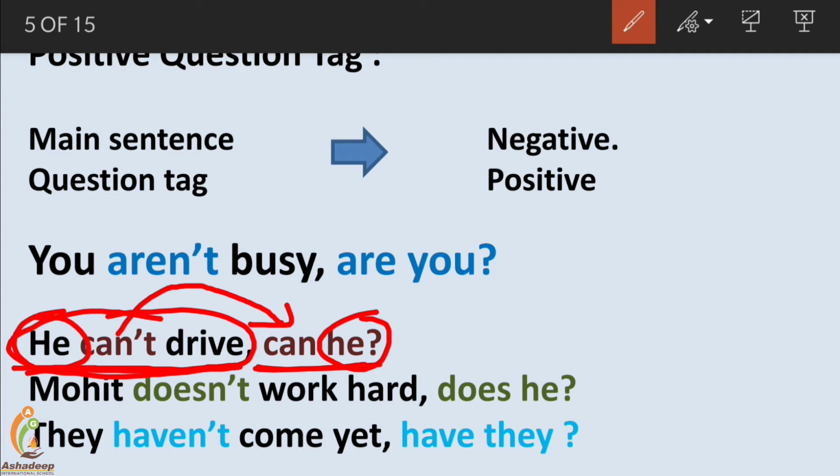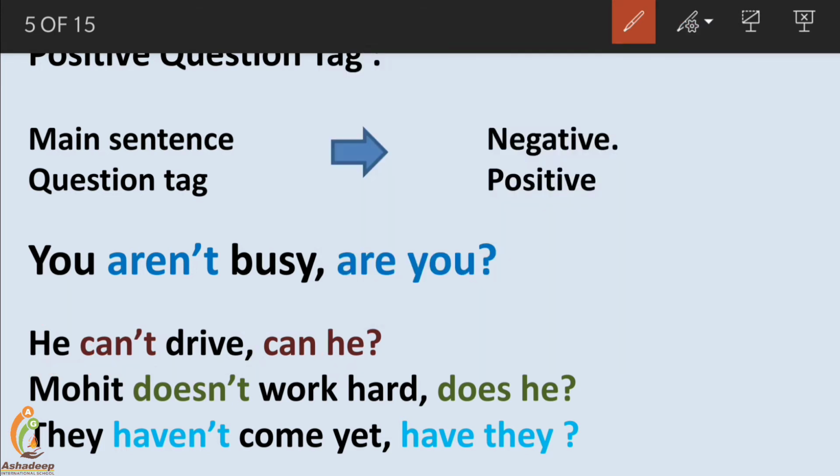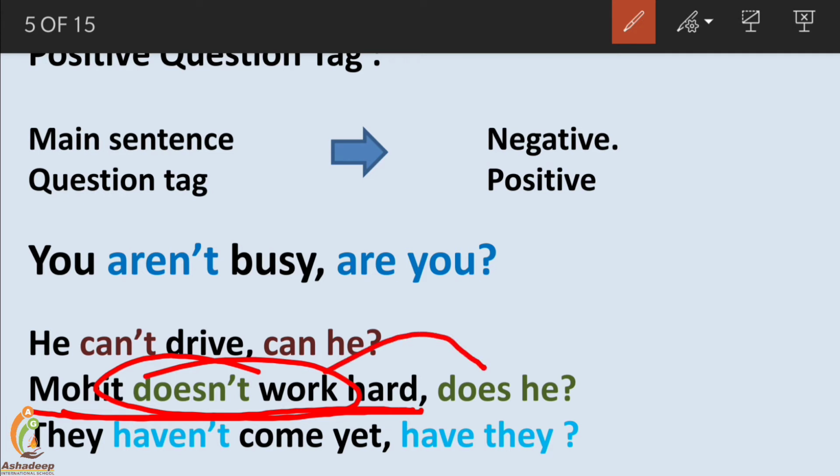Now, Mohit doesn't work hard. Decide whether it's positive or negative. What type of meaning does this sentence give? Doesn't work, negative. So the question tag will be positive. Does he? And he is for Mohit. We are talking about Mohit.